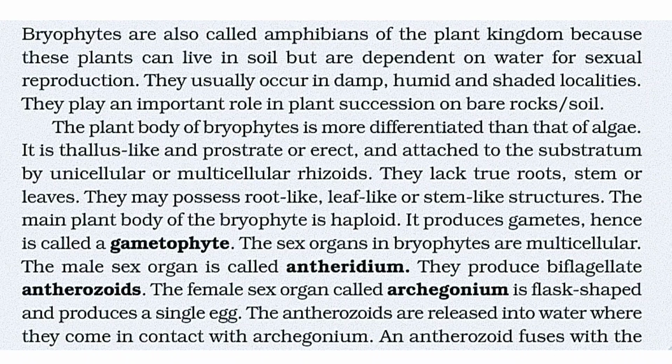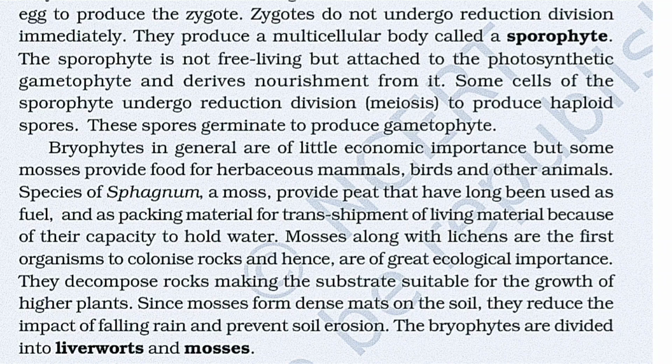The male sex organ is called antheridium. It produces biflagellated antherozoids. The female sex organ, called archegonium, is flask-shaped and produces a single egg. The antherozoids are released into water where they come in contact with the archegonium. An antherozoid fuses with the egg to produce a zygote.